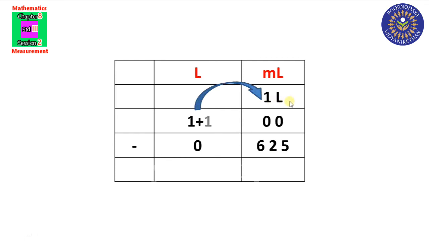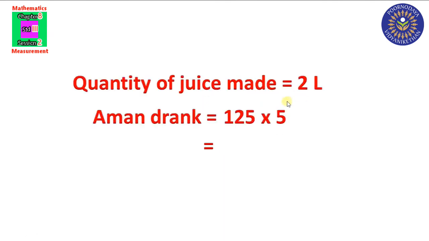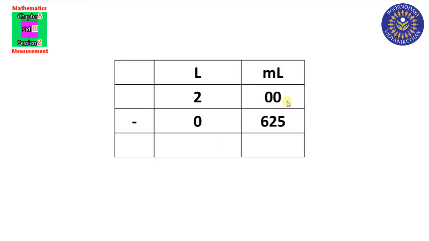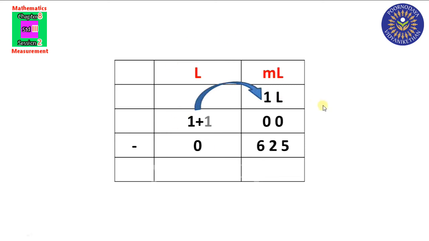Yes, we have to convert this 1 liter into milliliter because it is the milliliter column, isn't it? So what do we have to do? We have to convert this 1 liter into milliliter. 1 liter is equal to how many milliliter? 1 liter is equal to 1000 milliliter. So we have to subtract 625 from this 1000. Listen here. Did you understand?